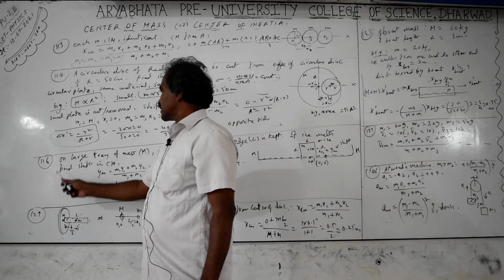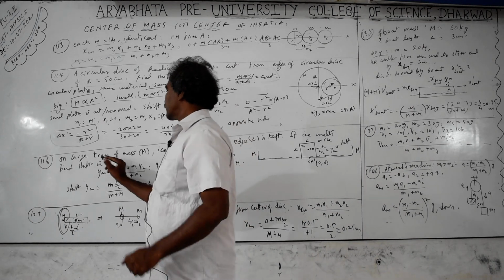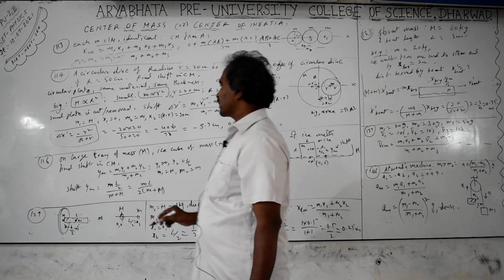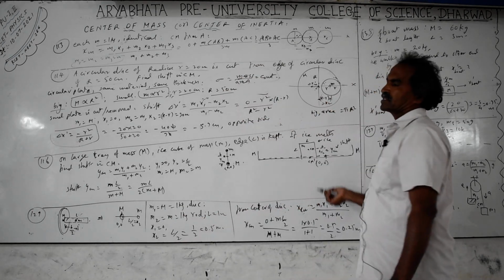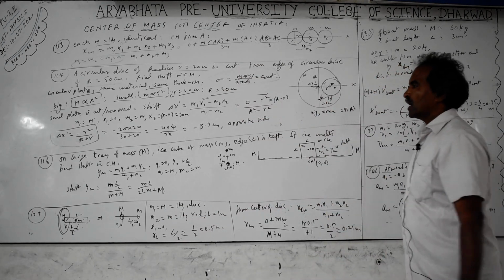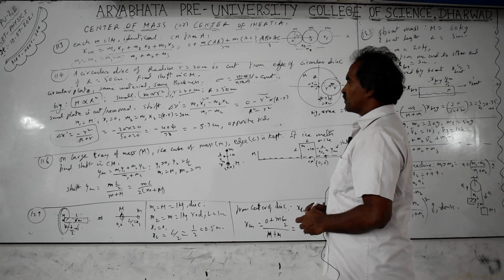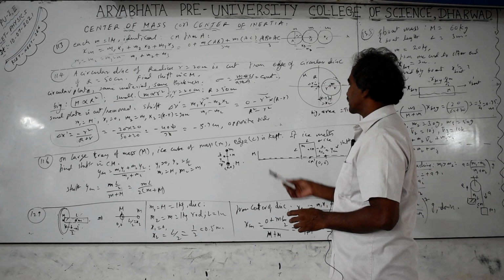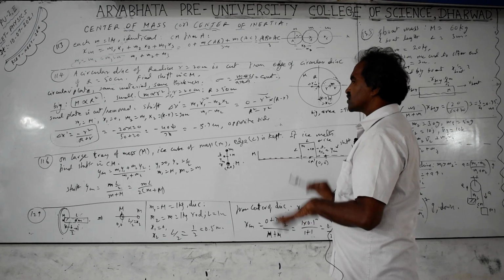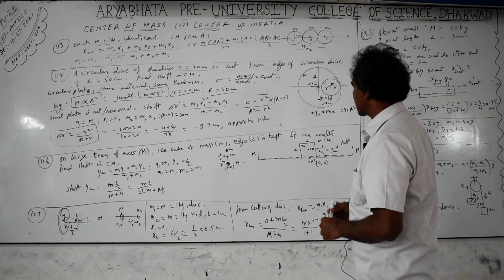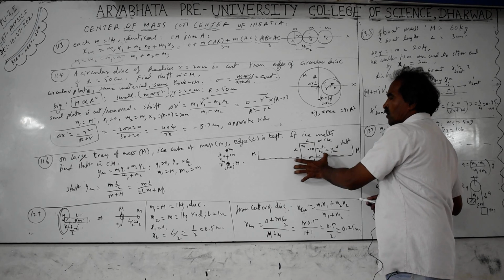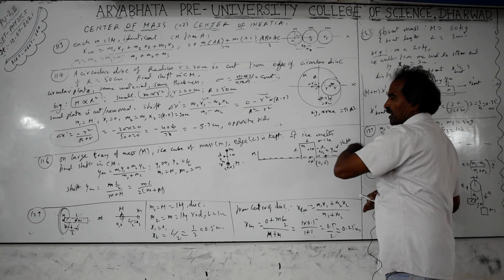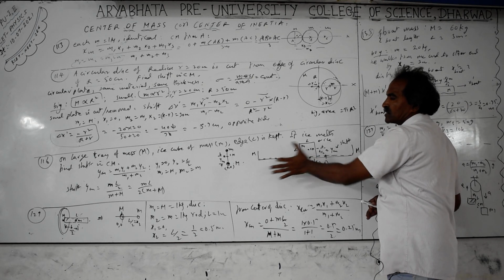Next, question 116, on a large tray. This was a multiple-times repeatedly asked question, very important. A large, big tray, or sometimes they will give a big ship, of mass capital M. An ice cube of mass small m, with edge length L, a cube with all sides equal, is kept on it. The ice starts melting. What is the shift in the center of mass? Because the tray is very large, when the ice block melts the water spreads over the big tray, so the thickness of the water is negligible.